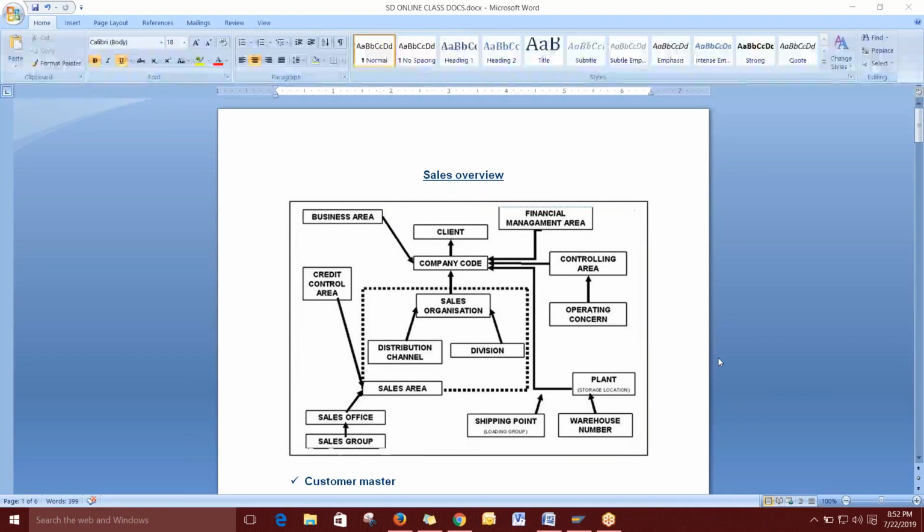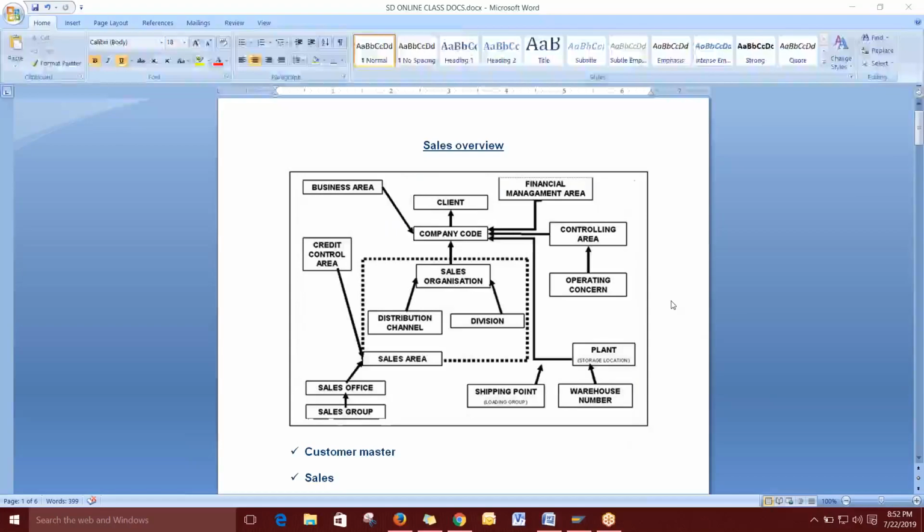In the last class, we completed the enterprise structure. I left something regarding the sales area and credit control area, so today I will complete those two and then we can start the masters. Regarding the enterprise structure, do you have any doubts? Do you need any clarification? Shall we move on?